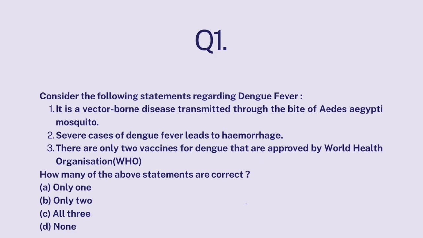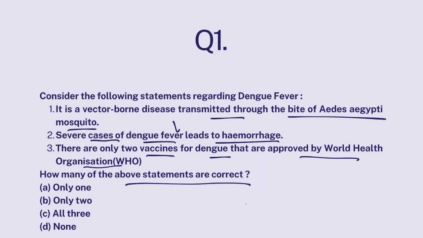Consider the following statements regarding dengue fever. It is a vector-borne disease transmitted through the bite of Aedes aegypti mosquito. Severe cases of dengue fever leads to hemorrhage. There are only 2 vaccines for dengue that are approved by World Health Organization. How many of the above statements are correct?